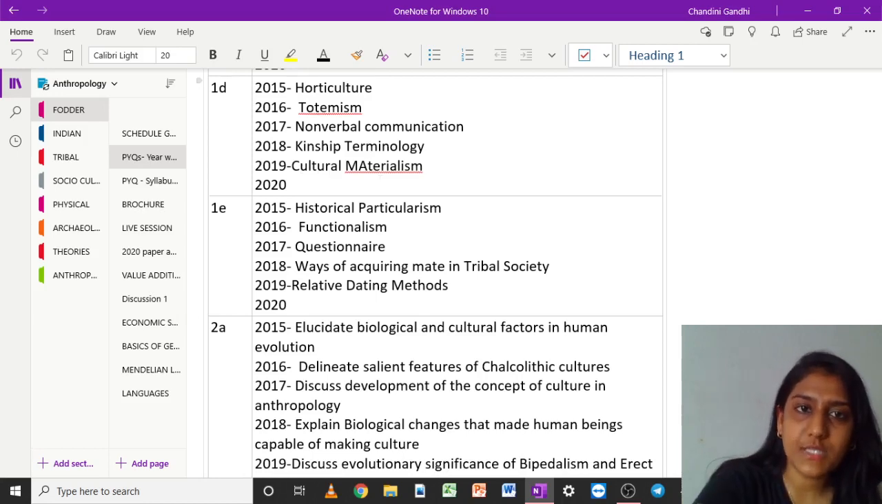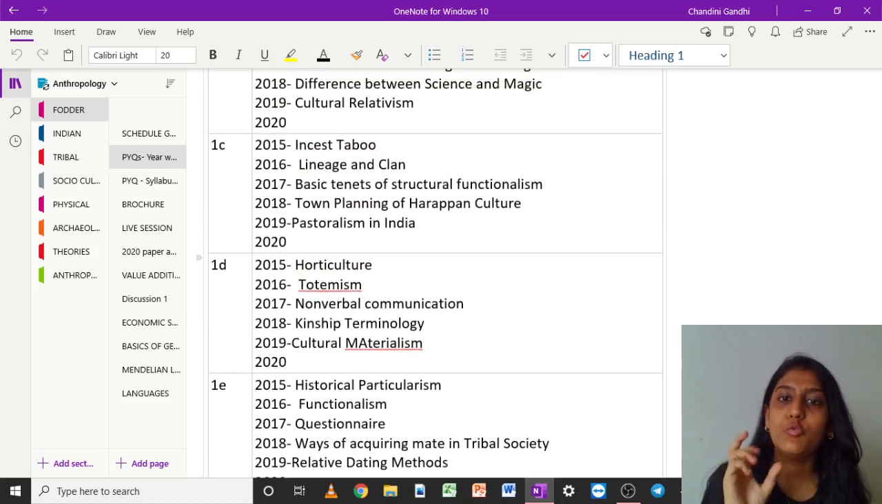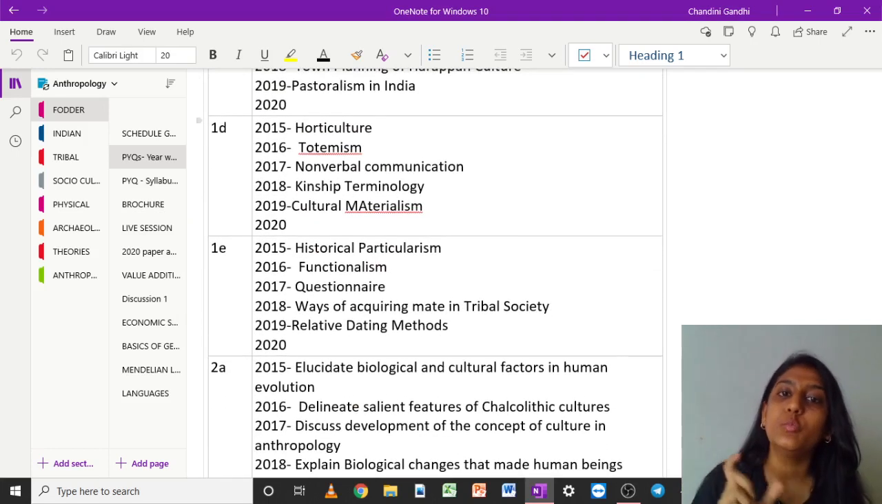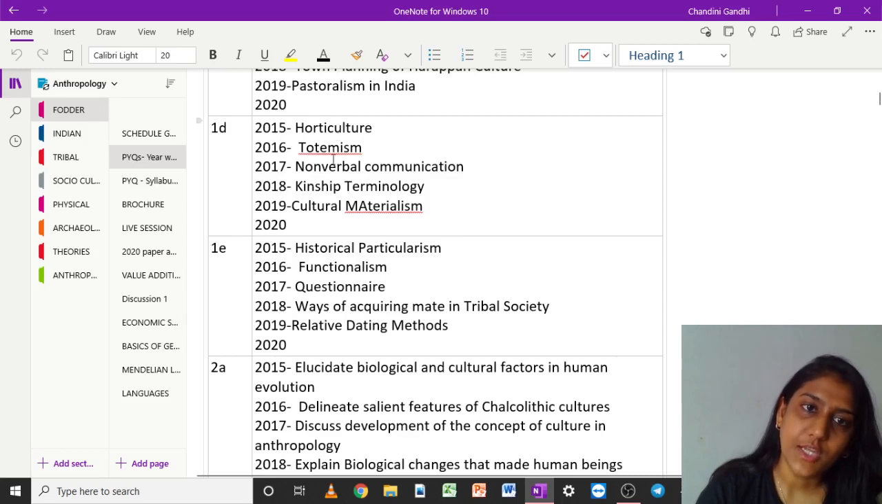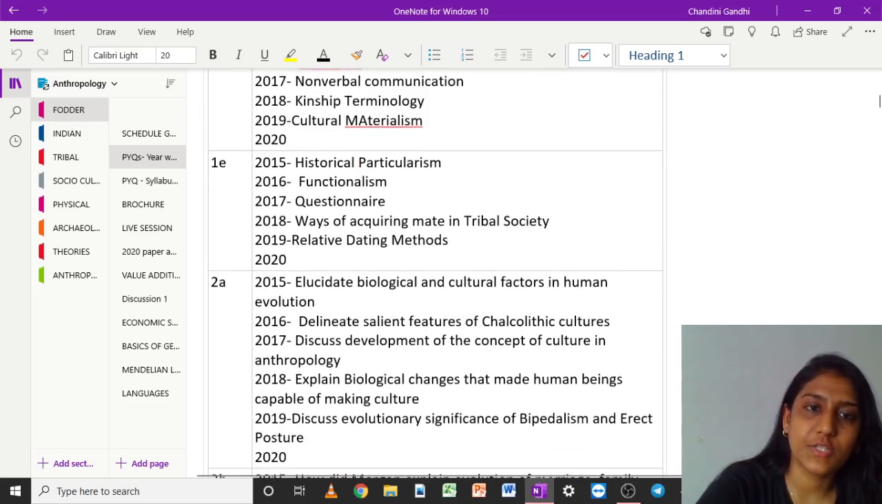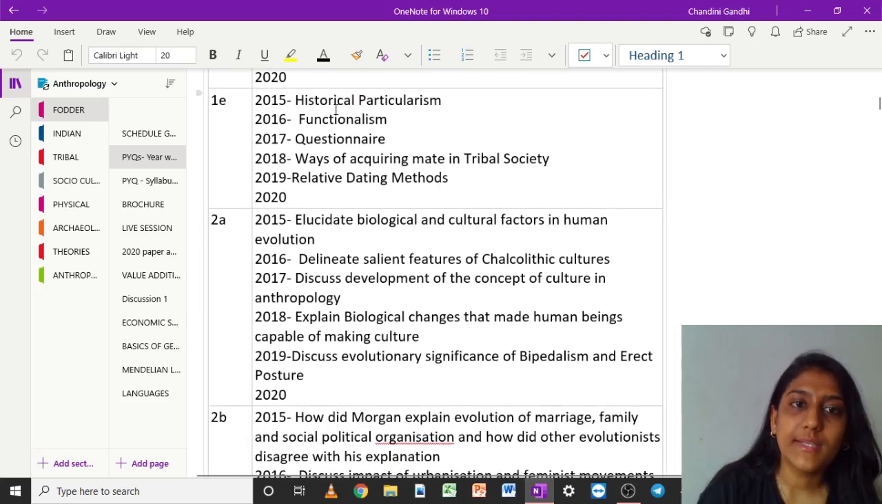First of all, observe that in 2020, a lot of words from within the answers came, not directly from the syllabus, right? That is the first thing. And second thing, Victor Turner, we read it in our theories part, but Victor Turner and terminology is from religion, right? So it has played with your mind in 2020 in such a manner. Then in 1E, historical particularism, functionalism, questionnaire.